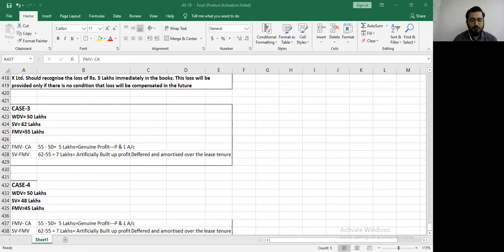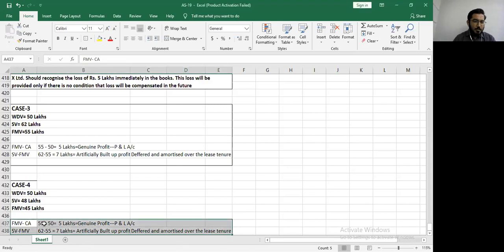Always ask yourself this question: are you selling within the limits of the fair market value? Check. Your fair market value is 45 lakhs, but you are selling at 48 lakhs. Are you selling within the limits of your fair market value? You are not. Okay, since you are not, let's see how you treat this.